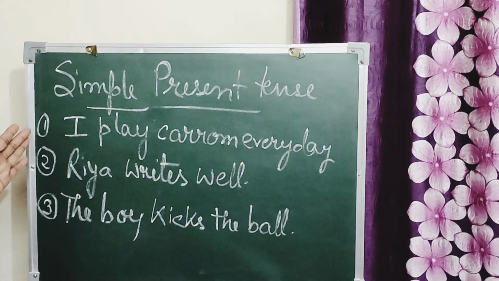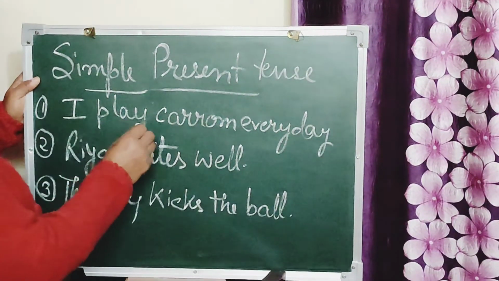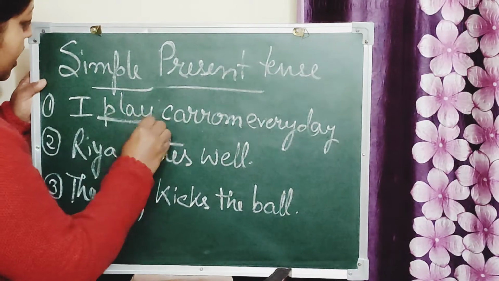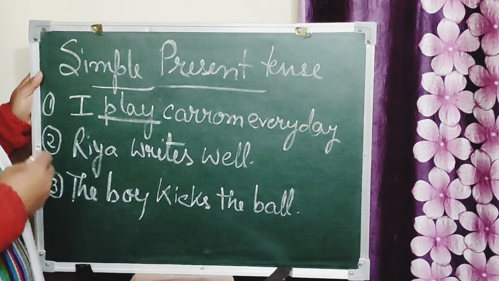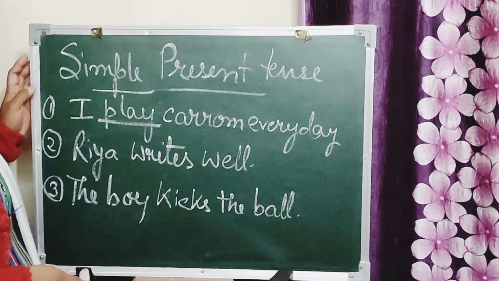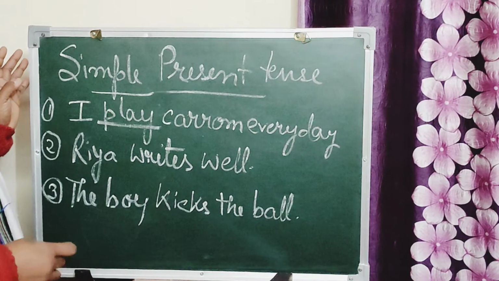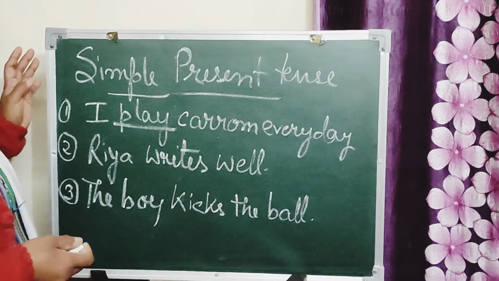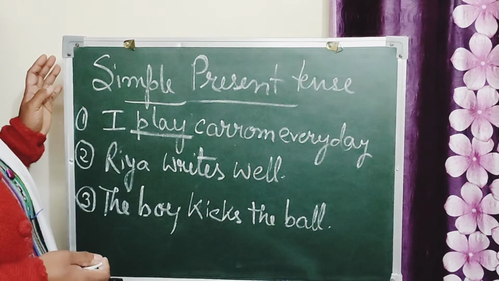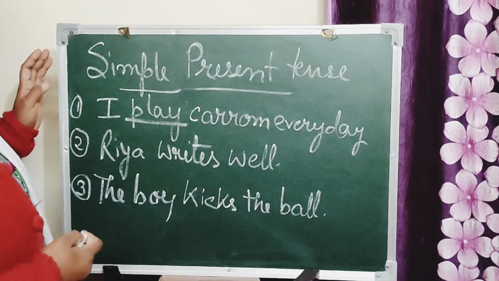Now here are a few examples of simple present tense. I play carom every day. It is my regular habit that I play carom every day. I go to school every day. I eat my breakfast every day. I go to sleep at 9 o'clock every day. These all are regular habits. Every day we are doing them.